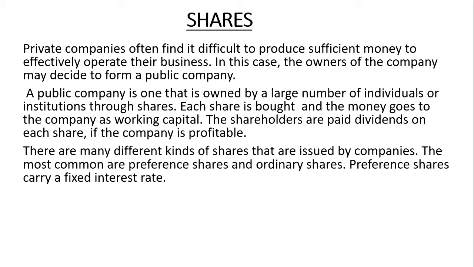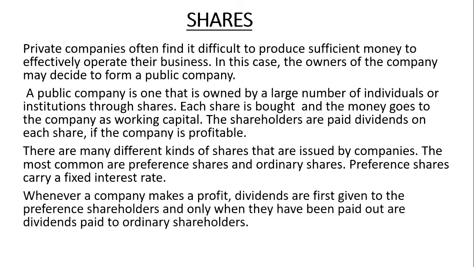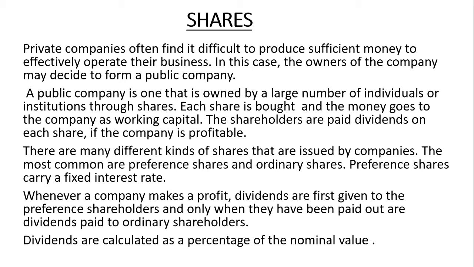There are many different kinds of shares that are issued by companies. The most common are preference shares and ordinary shares. Preference shares carry a fixed interest rate. Whenever a company makes a profit, dividends are first given to the preference shareholders, and only when they have been paid out are dividends paid to ordinary shareholders. Dividends are calculated as a percentage of the nominal value. Let's go through some examples.